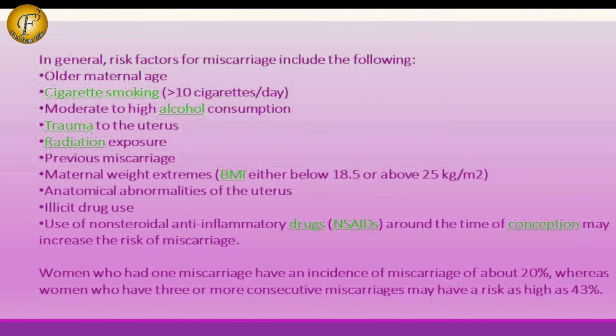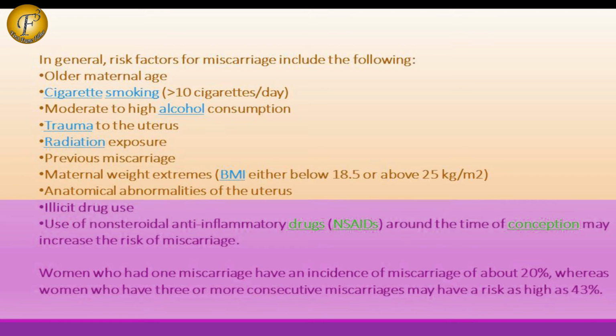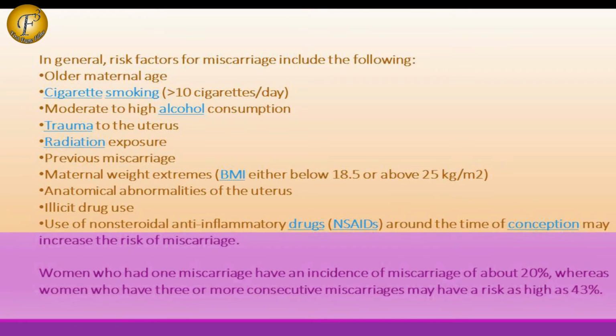In general, risk factors for miscarriage include the following: older maternal age, cigarette smoking, moderate to high alcohol consumption, trauma to the uterus, radiation exposure, previous miscarriage, maternal weight extremes, anatomical abnormalities of the uterus. Use of non-steroidal anti-inflammatory drugs around the time of conception may increase the risk of miscarriage.